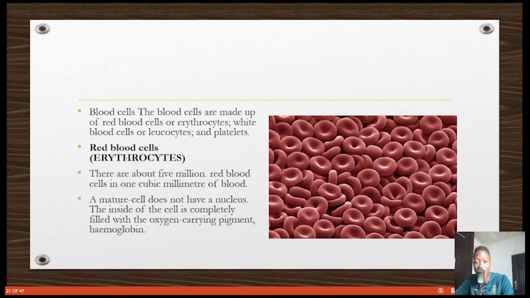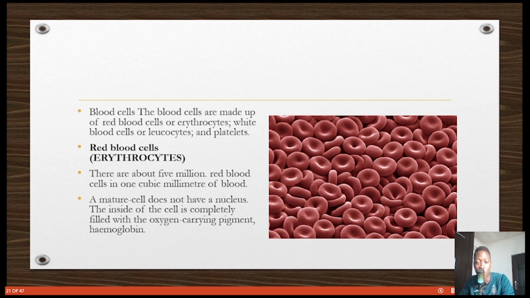Apart from plasma, the other thing is the blood cells. We have 3 types of blood cells: the red blood cell, the white blood cell, and the platelets. So the red blood cell is the one in the picture. They call it biconcave or disc shape. It looks like a disc. It has no nucleus, guys. We said animal cells and plant cells have a nucleus, but these red blood cells have no nucleus.